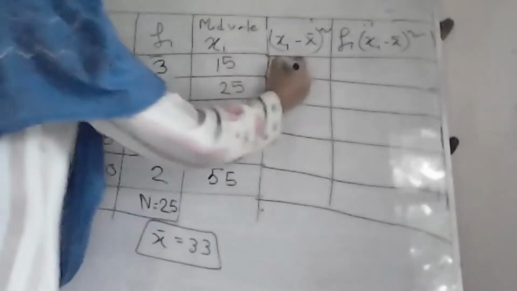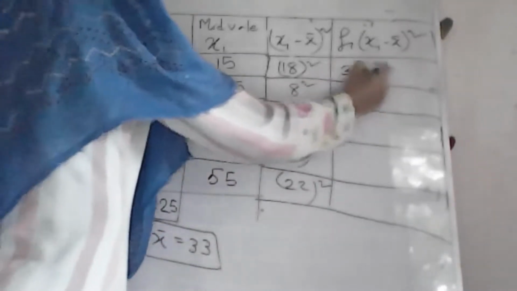You just need to subtract this, and after that you just multiply it.